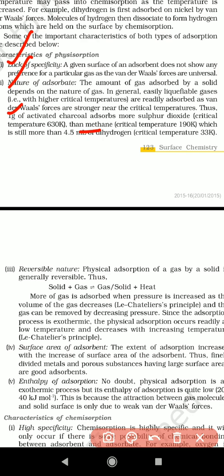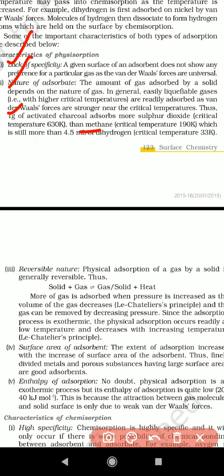So here methane and sulfur dioxide are taken. For coconut charcoal, the one adsorbed more is sulfur dioxide compared to methane. So compared to methane, sulfur dioxide shows a very strong adsorbing nature.